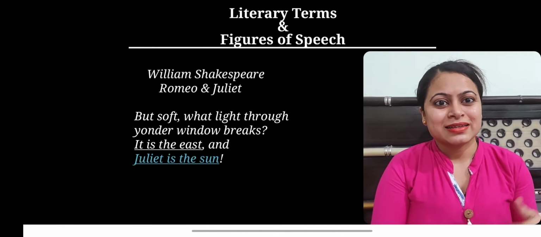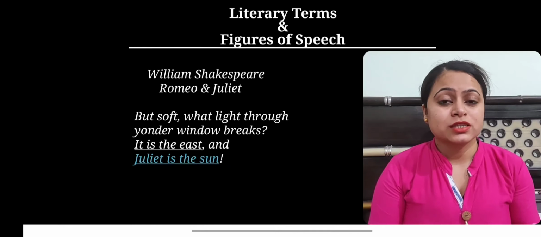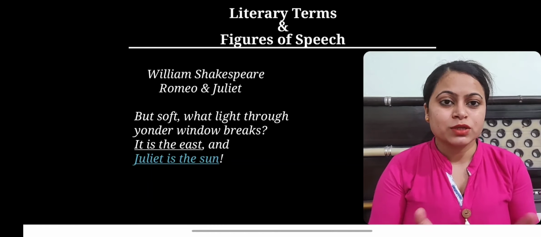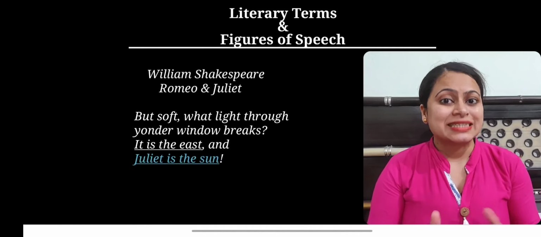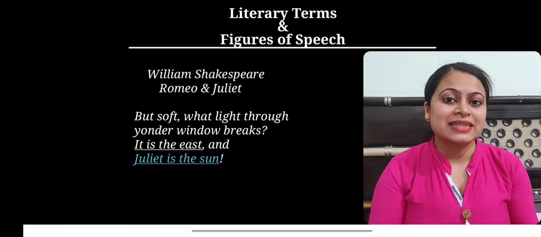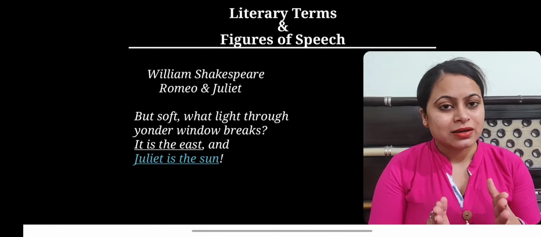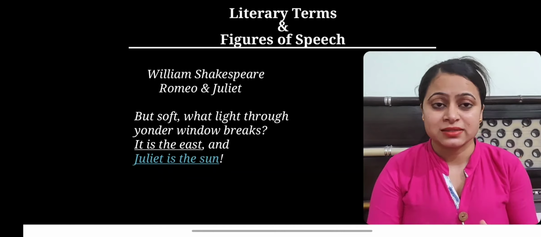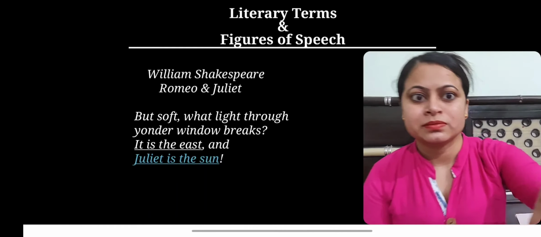Rather, the sense can be taken in this way: Romeo is awed, or stunned, by the beauty of Juliet, so that for him Juliet is as radiant as the sun. And in this sense, Romeo compared Juliet to the sun, where he says Juliet is the sun. So this is an example of metaphor.